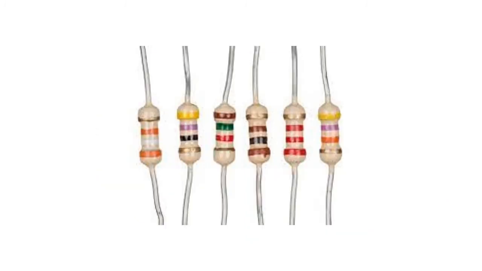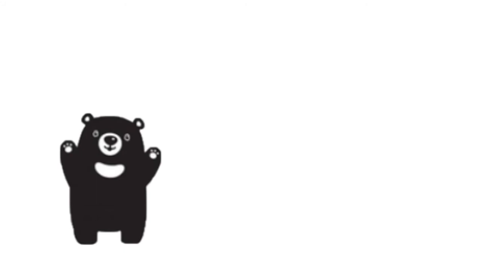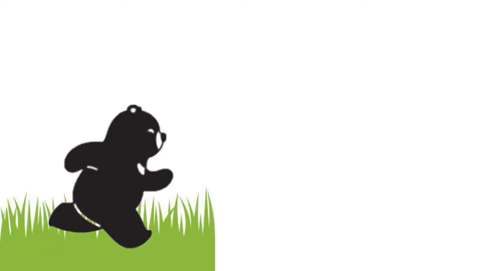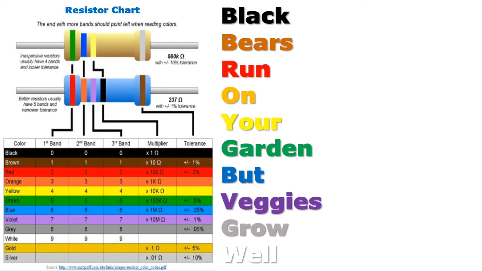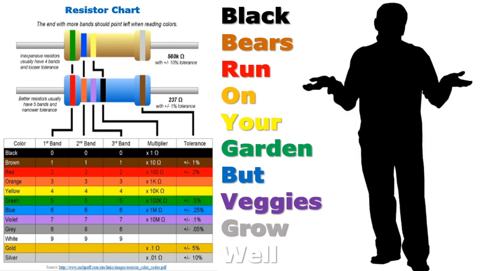Let's now consider resistors and resistance bands. There's a handy mnemonic involving this guy, that black bears run on your garden, but veggies grow well. This corresponds to the colours that you'll find on your resistor chart, though some might find it just as easy to keep one such chart handy at all times. Ultimately, it's whatever works for you.